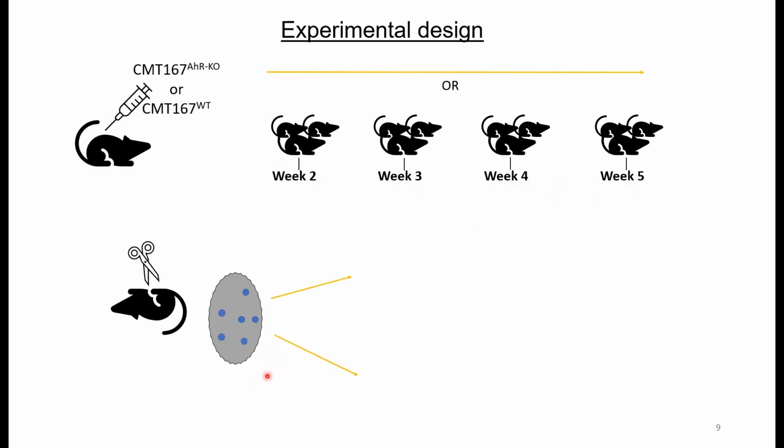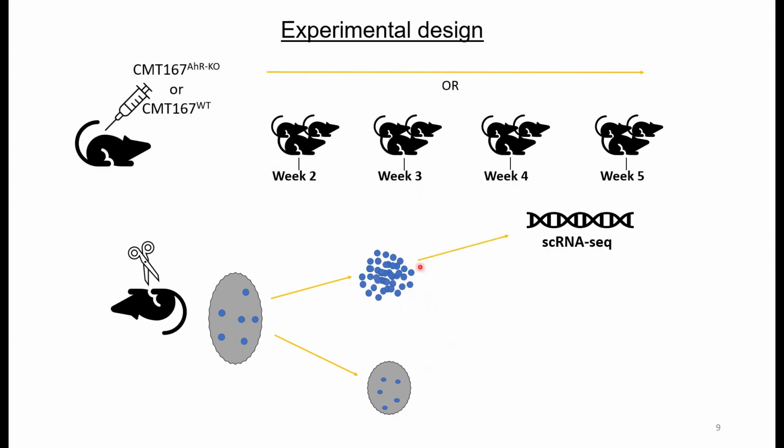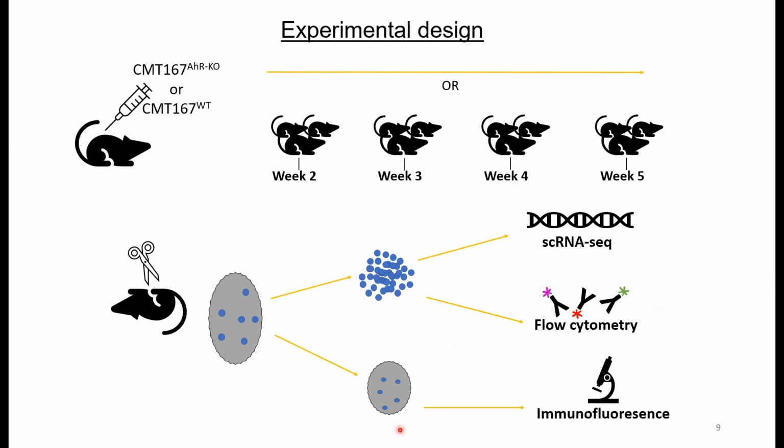We then excised tumors and either isolated immune cells from the tumors or retained whole tumor sections. Our immune cell isolates underwent single-cell RNA sequencing analysis or flow cytometry analysis, and our tumor sections were analyzed via immunofluorescence.